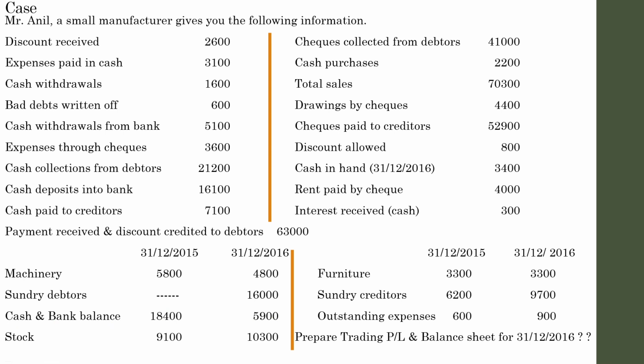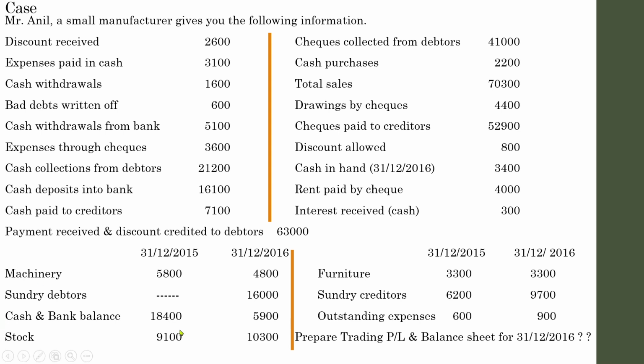So in this case, apart from preparing a cash account, you have to prepare a bank account. You may wonder why we need to prepare a bank account without the opening and closing balance of the bank, because here cash and bank are given as a common balance, opening and closing. So why do we have to separate the transactions as cash transactions and bank transactions?